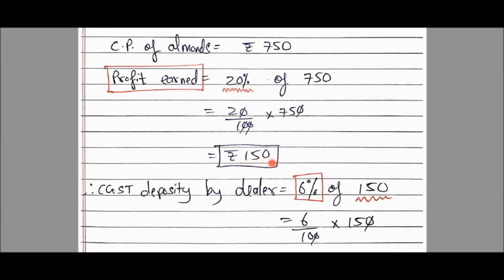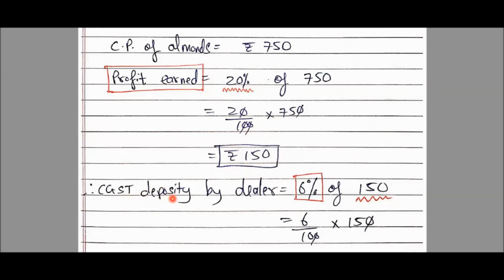So now, if we speak with respect to the dealer and if we need to find CGST, SGST or total GST deposited by this dealer, we will calculate on this profit because GST is always calculated on value added or the profit earned.